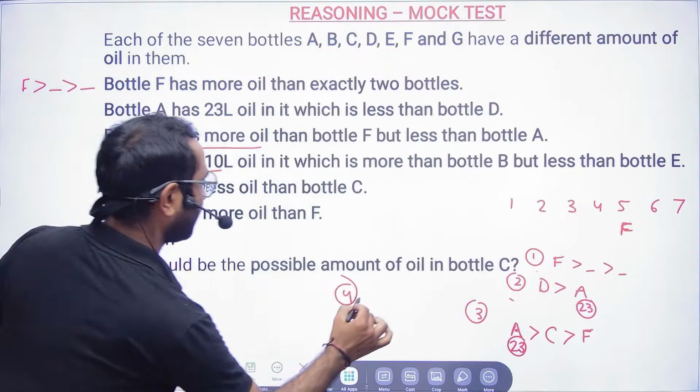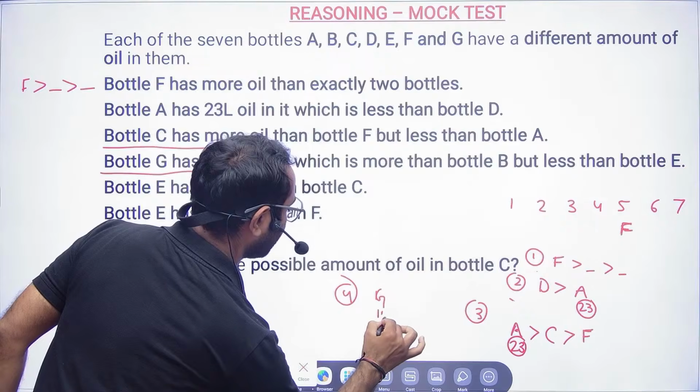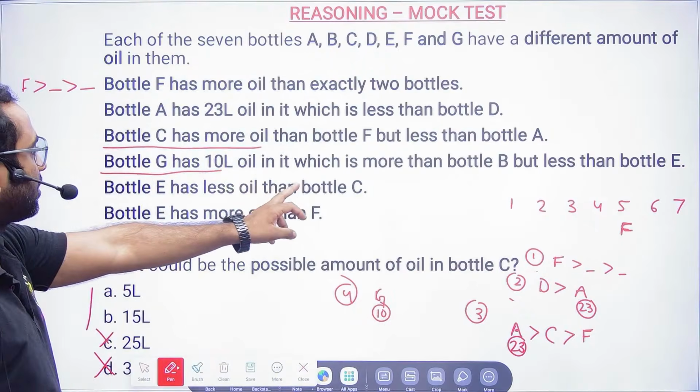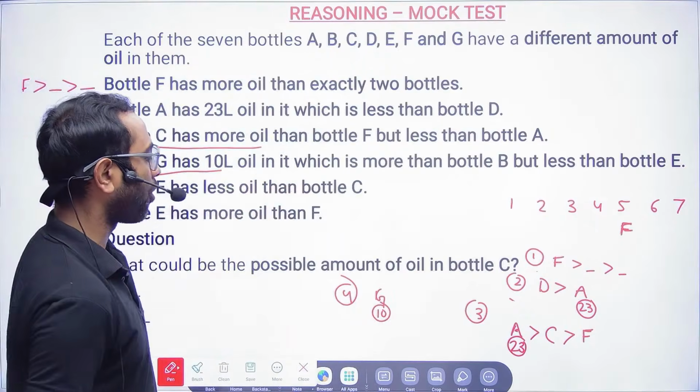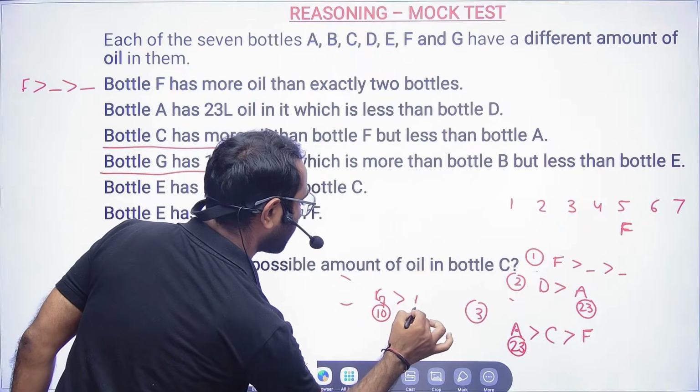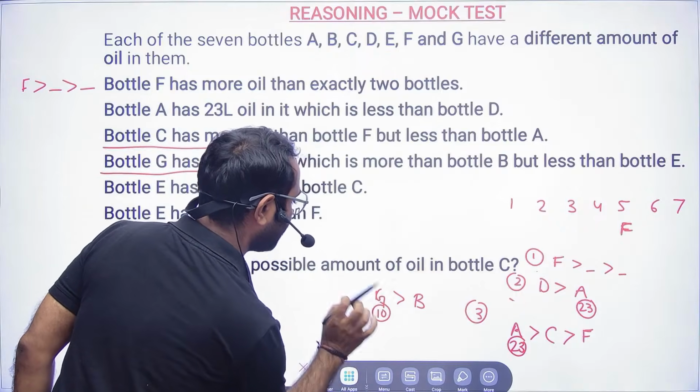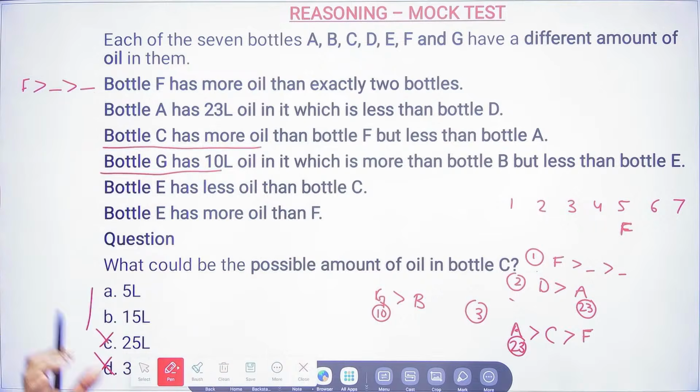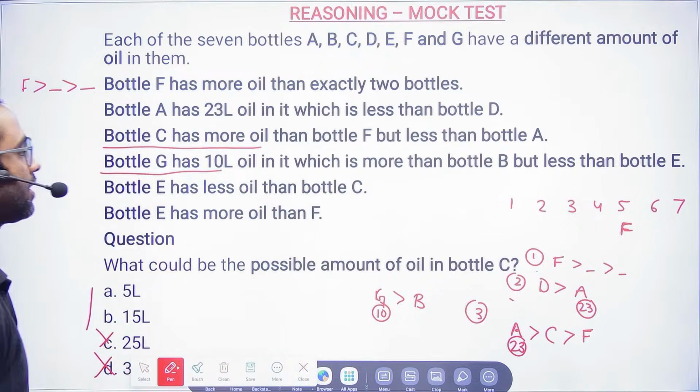Bottle G has 10 liter, which is more than bottle B. So bottle G is having more than this one. Okay, that is also done. But less than bottle E.